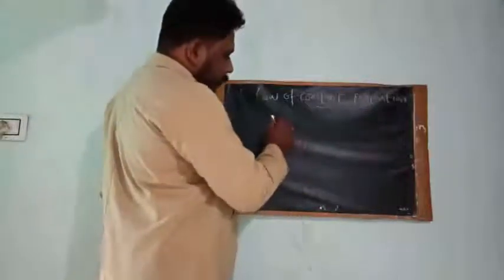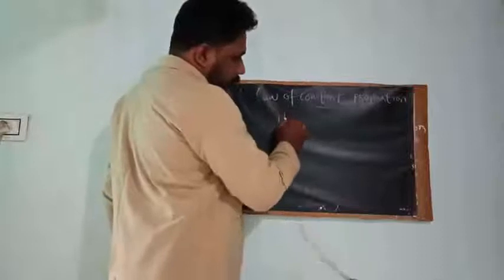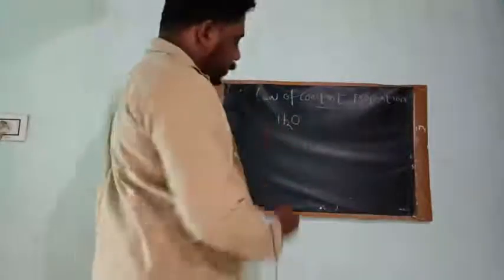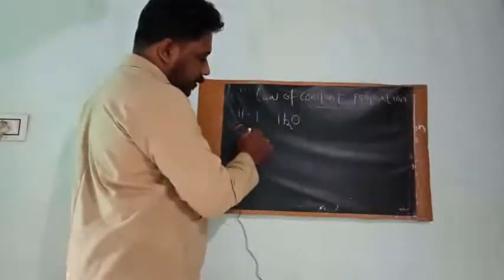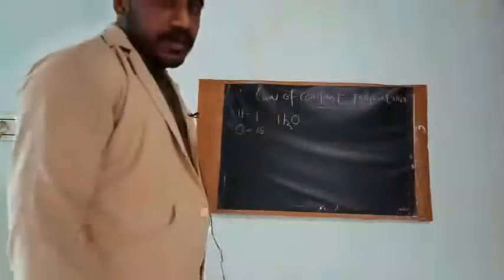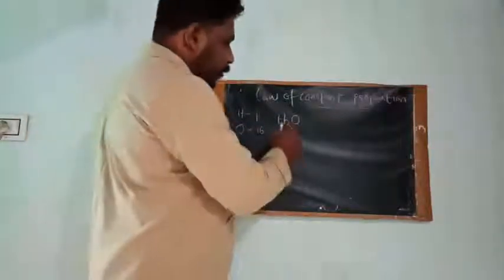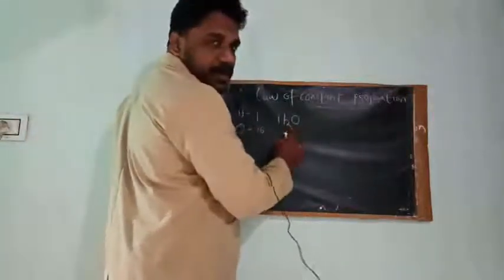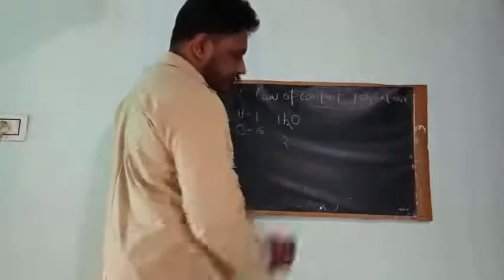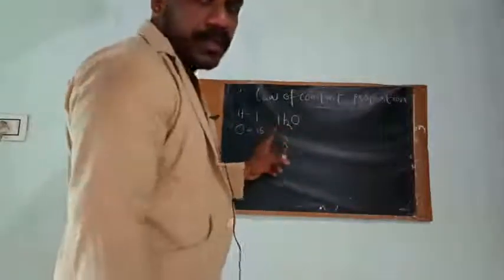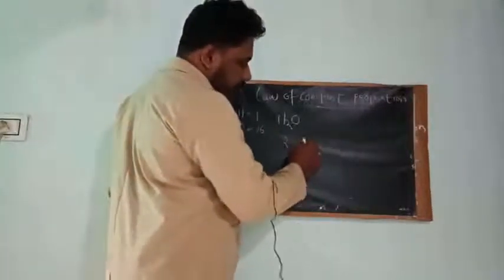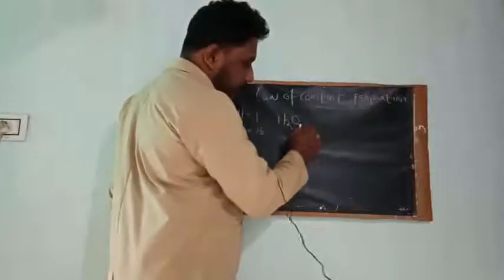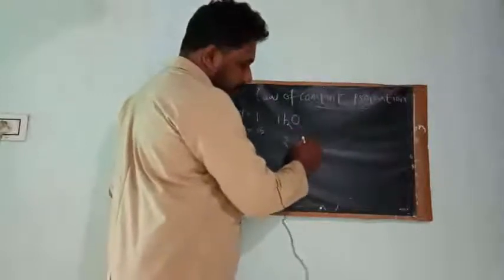Just consider the molecule H2O. We know that the atomic mass of hydrogen is 1 and the atomic mass of oxygen is 16, right? And how many hydrogen atoms are here? 2 hydrogen atoms, so the total mass of hydrogen will be 2 here. And what is the mass of oxygen? Only one oxygen atom is there, so the mass of oxygen is 16.